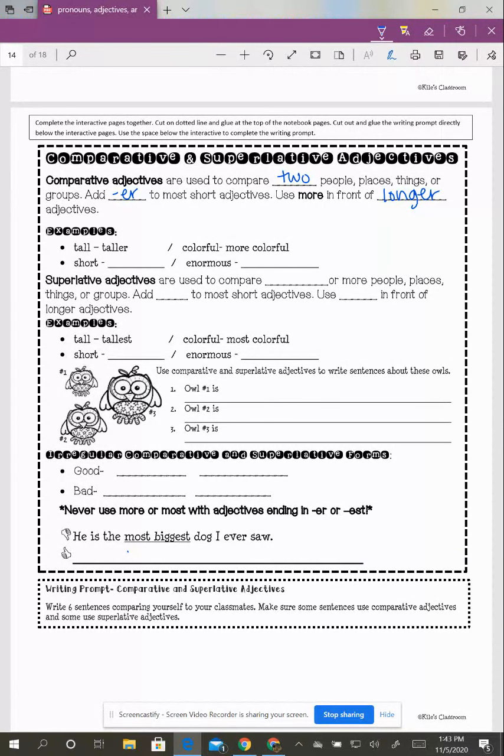Look at these examples. Tall will turn to taller if I'm comparing two objects. We can't say colorfuler, so we use the word more in front, more colorful. Short becomes shorter, but enormous has to now become more enormous.